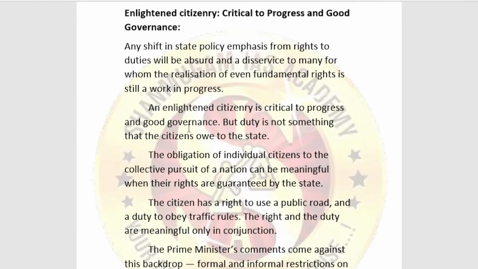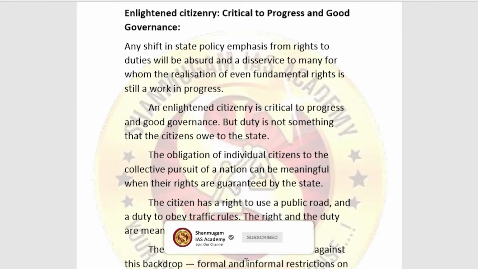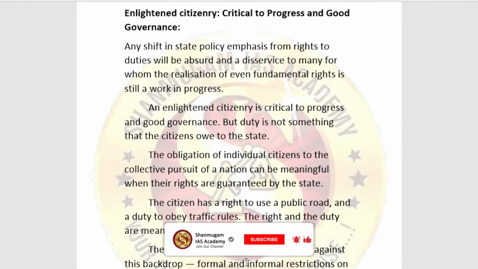How this can be made possible in good governance is in this way. Any shift in state policy emphasis from rights to duties will be absurd here. It is a disservice to many for whom the realization of fundamental rights is still a work in progress. The obligation of Indian citizens to the collective pursuit of a nation can be meaningful, but when these rights have been guaranteed by the state, and the Prime Minister's comments come against this backdrop.